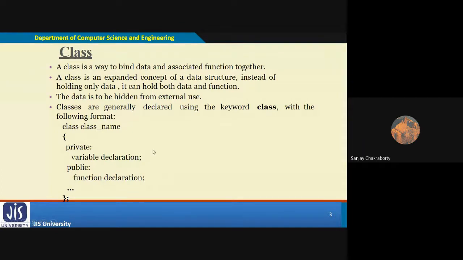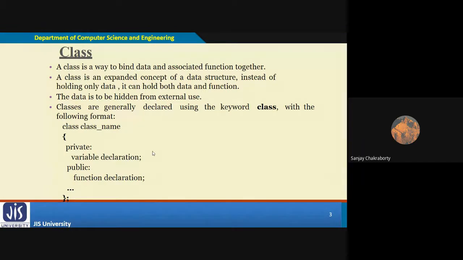The other two access specifiers you have to define explicitly. There are a total of three access specifiers in C++: one is private, second is protected, and third is public. By default it is private. That's why C++ is one of the most secure object-oriented programming languages.